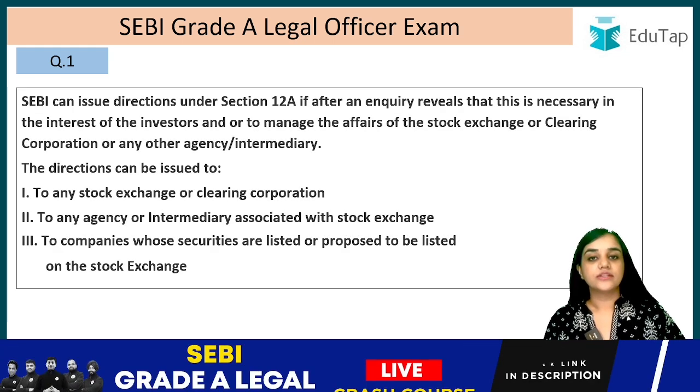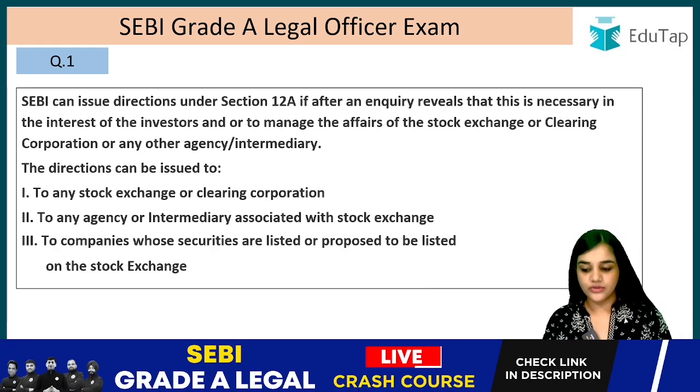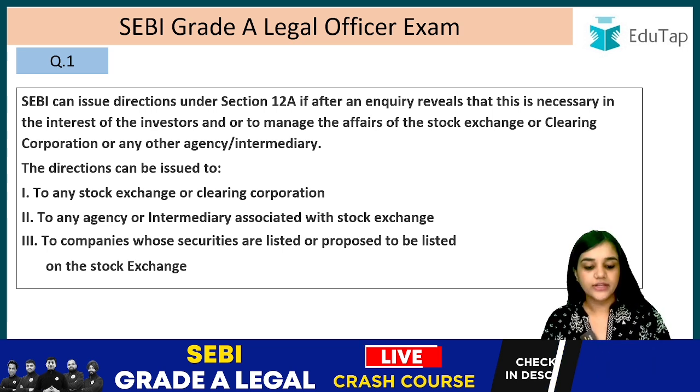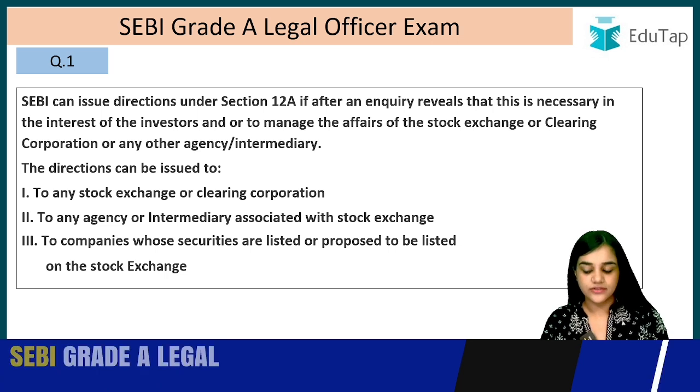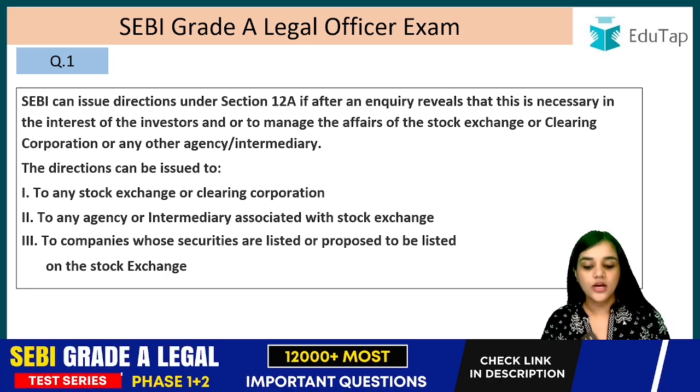SEBI, this is given in section 12A, right? So let's read it. SEBI can issue directions under section 12A if after an inquiry reveals that this is necessary in the interest of investors or to manage the affairs of the stock exchange or clearing corporation or any agency intermediary, right?